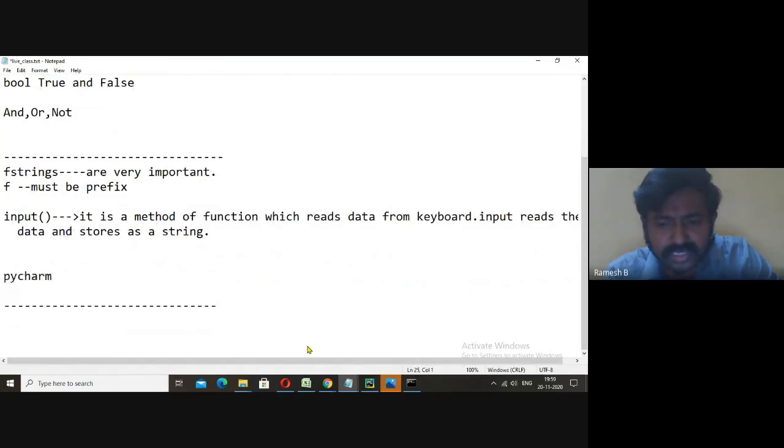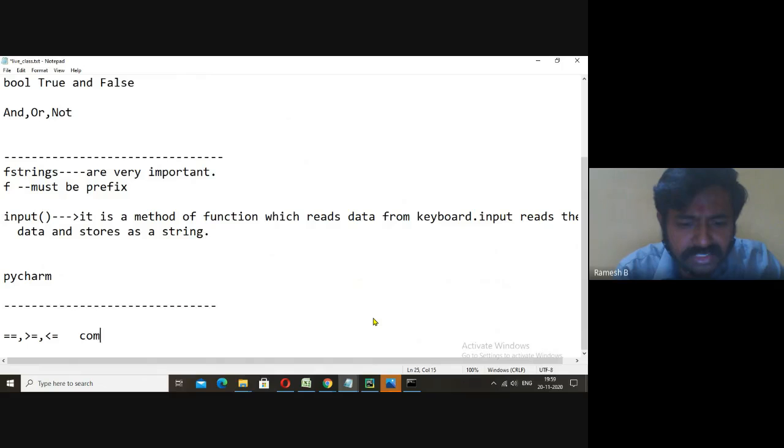Comparison operators are equal to, or greater than or equal to, or less than or equal to. These types of things are known as comparison operators.